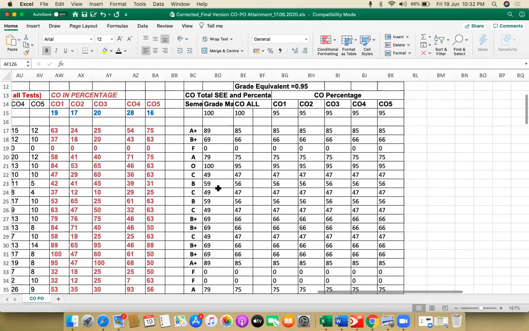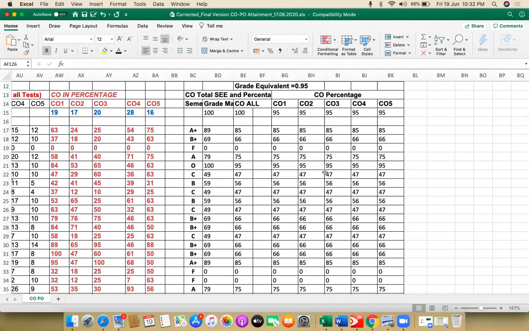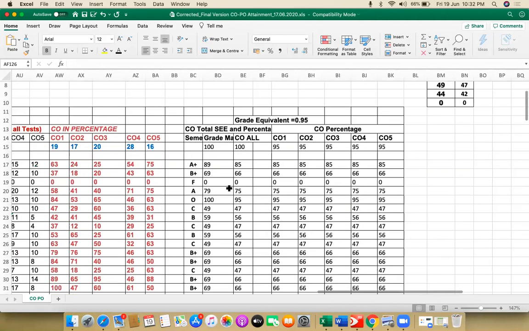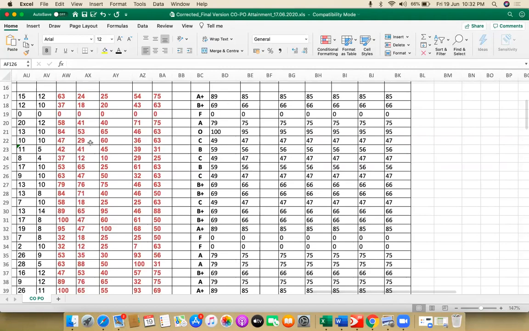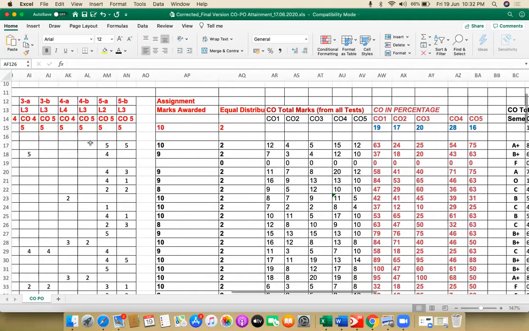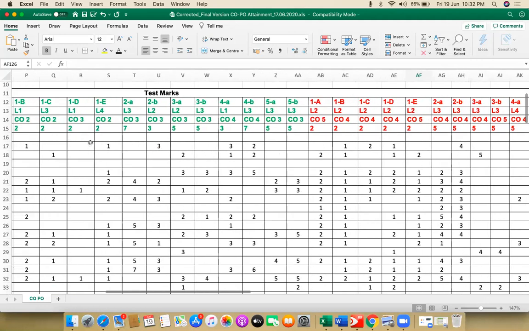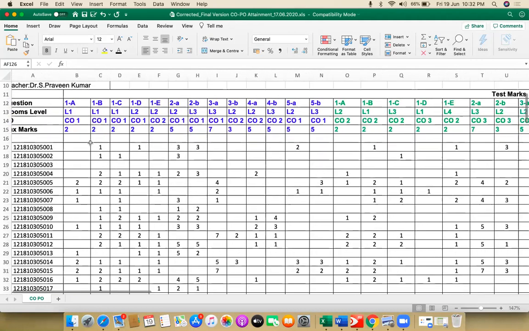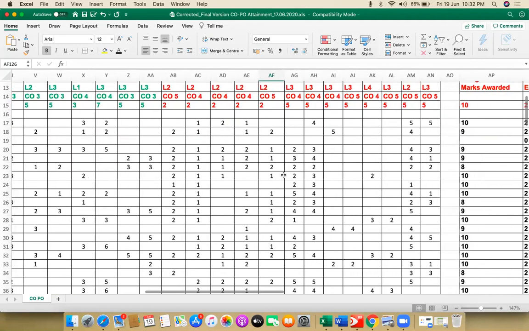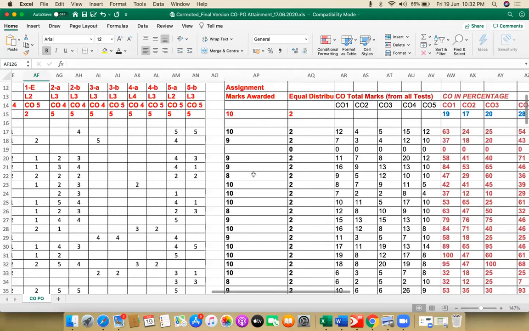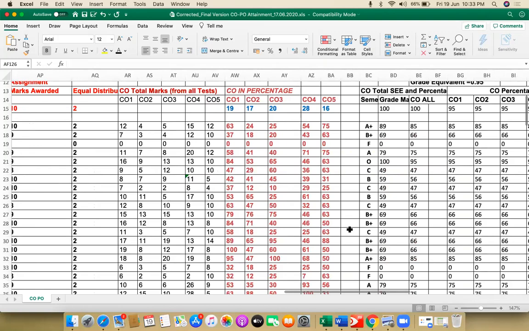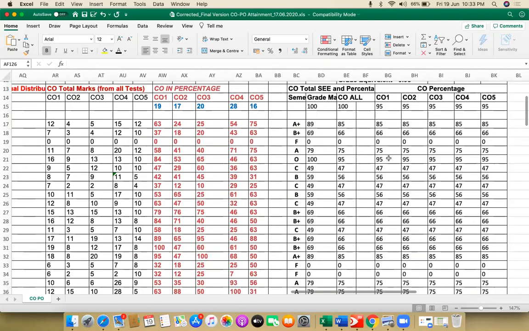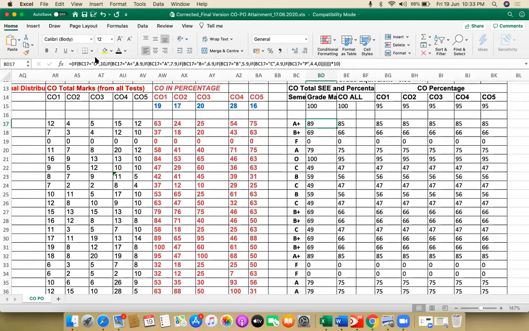Due to this, you will also have a change in the CO calculation of the external marks. Whatever values you are taking, you have to take from the old sheet. Copy all these internal values, only the internal values, and similarly copy whatever external grades you got over here, such that the remaining part is auto-formulated.